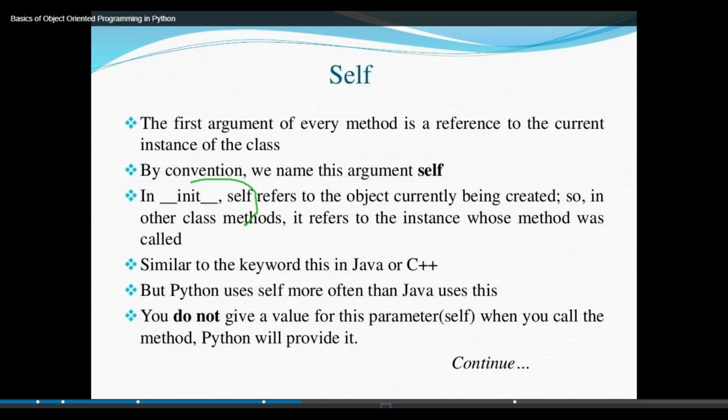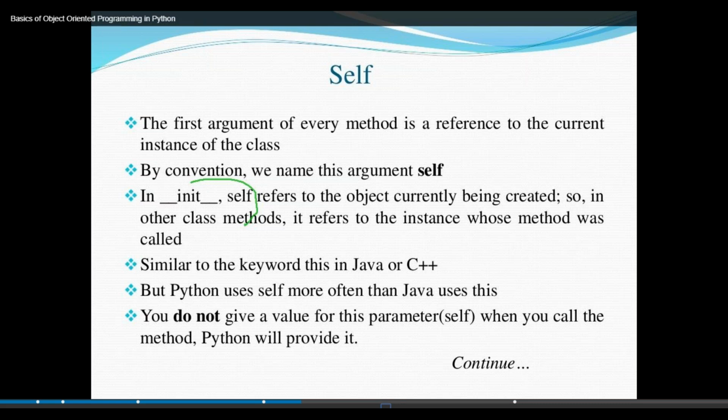Next, self. What is self? The first argument of every method is a reference to the current instance of the class. Self is the first argument of every method. That reference is the identity.